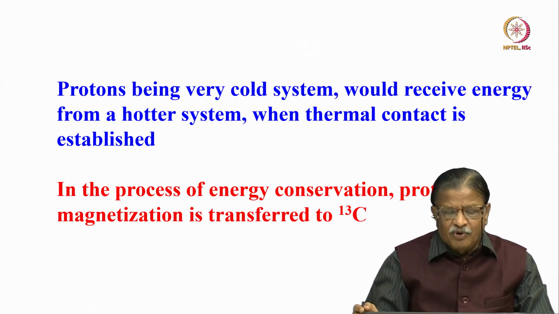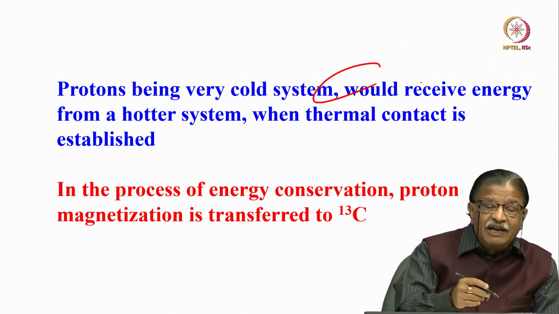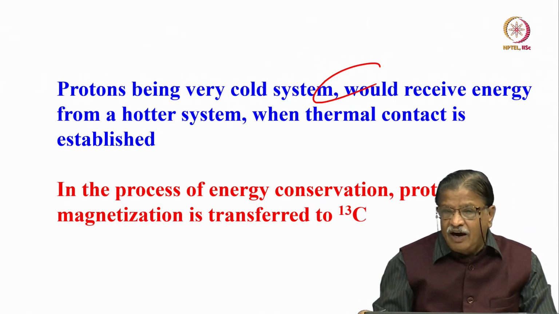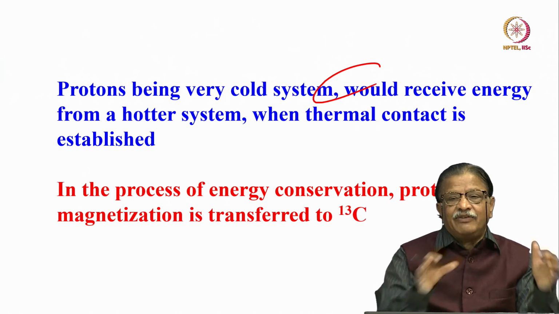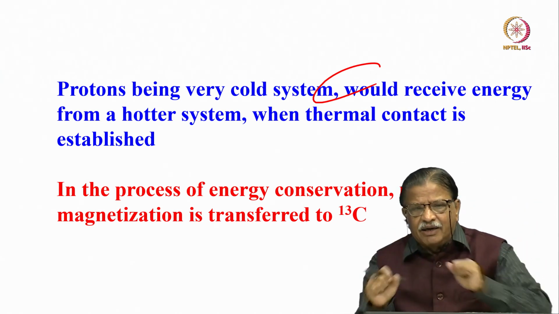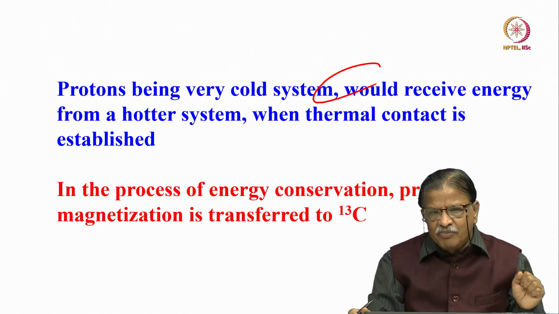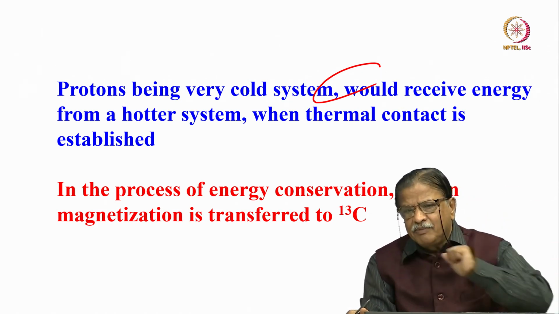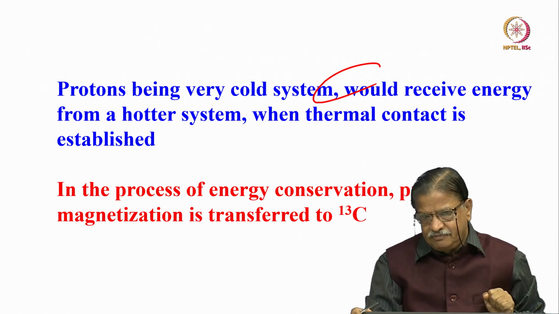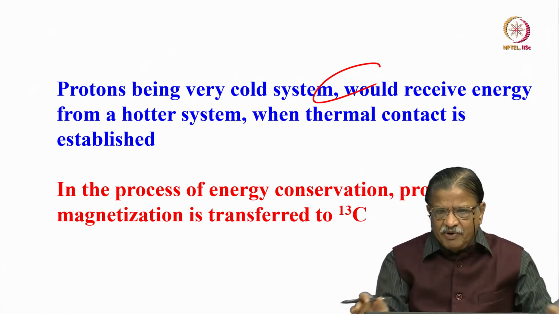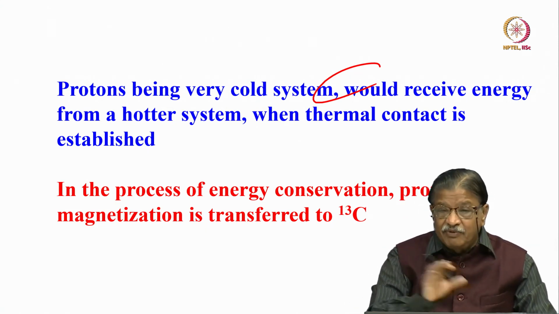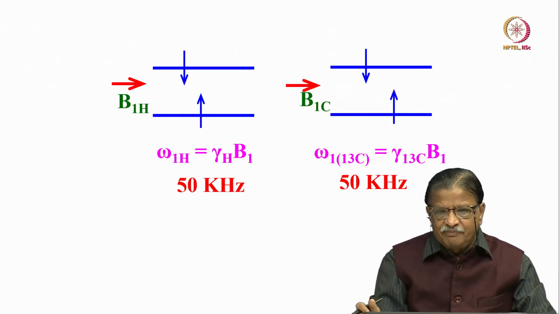Now proton, being a very cold system, would receive the energy from the hotter system. Then while receiving, what will happen? It will give its magnetization to carbon. In the process of conservation of energy, proton gives its magnetization to carbon 13 because it is very hot. Thermal equilibrium you are trying to establish between these two spins in the rotating frame.